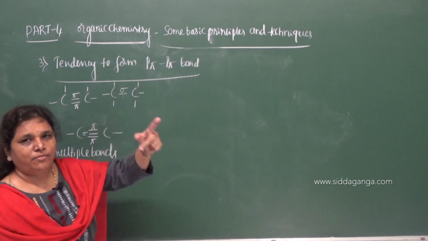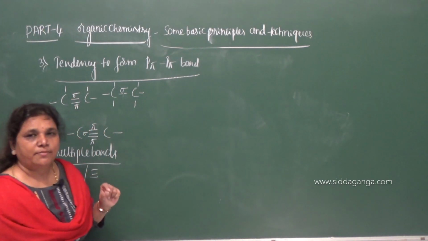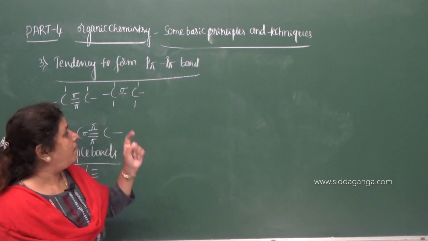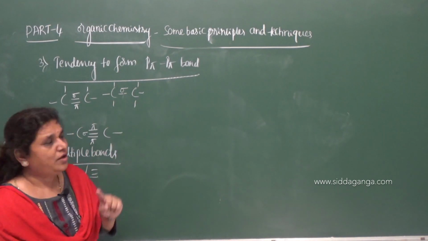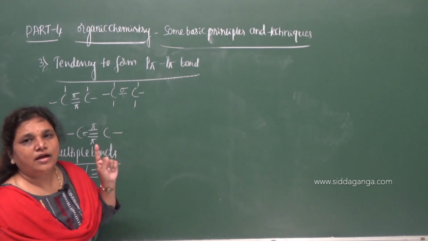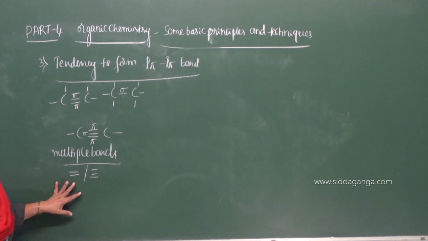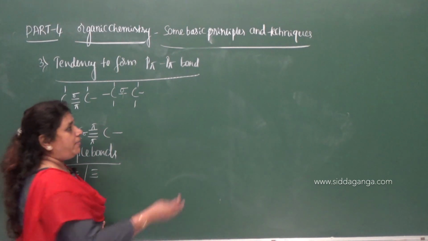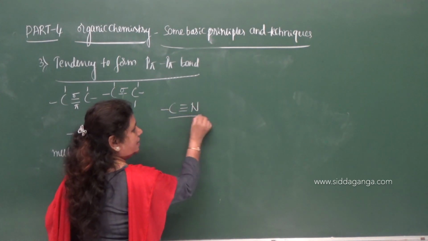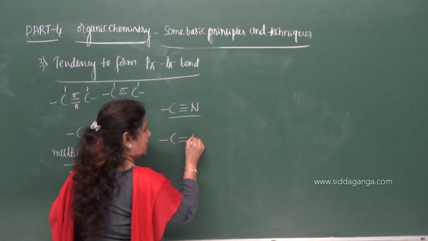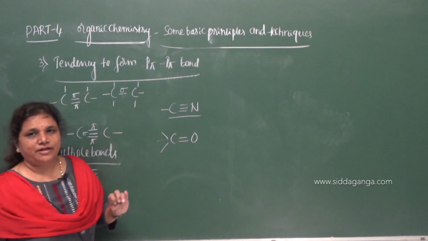So more than one bond between the carbon atoms means it must be a pi bond, because carbon can form only one sigma bond with another carbon atom. Now, not only does it form multiple bonds with other carbon atoms, but it also forms multiple bonds with other elements, say nitrogen and oxygen. So this is the special property of carbon.